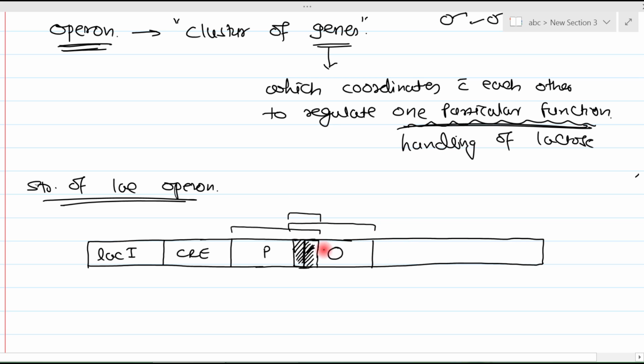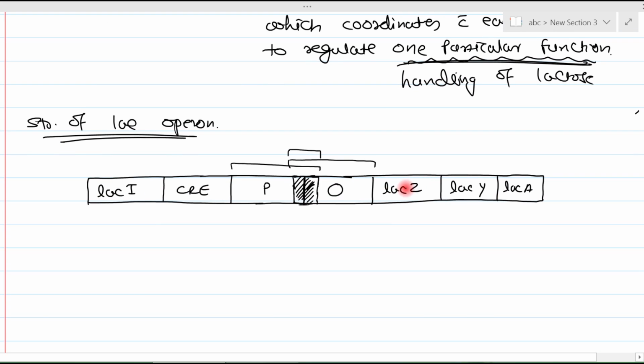Then after the operator, there are three structural genes: Lac Z, Lac Y and Lac A. When these three genes undergo transcription, they give rise to a single continuous mRNA. Now this mRNA is special. Why? Because it has multiple initiation sites and multiple termination sites.